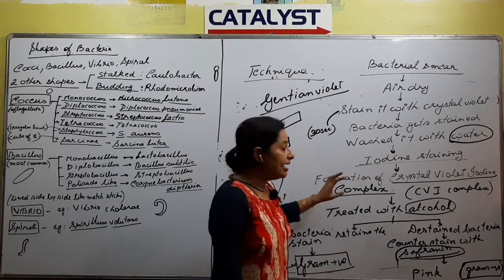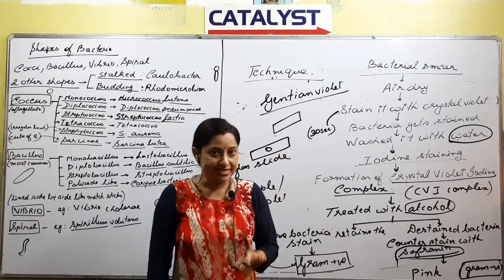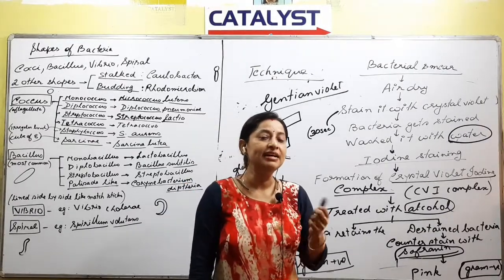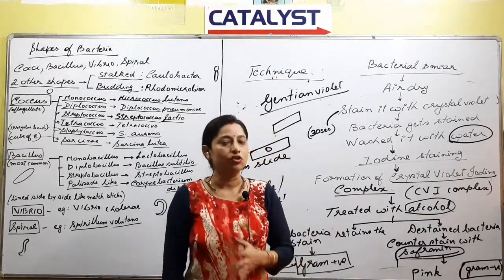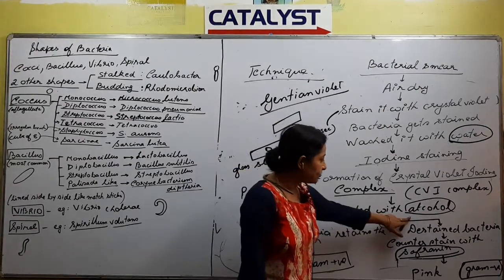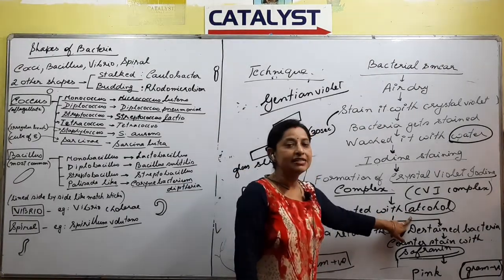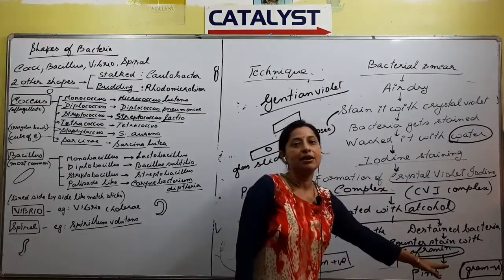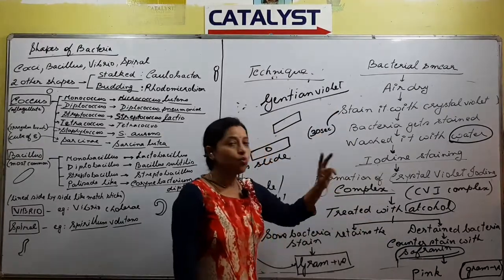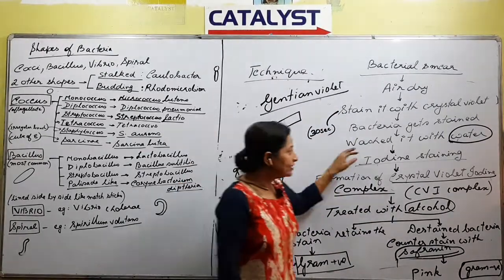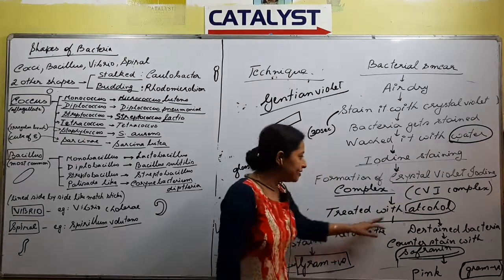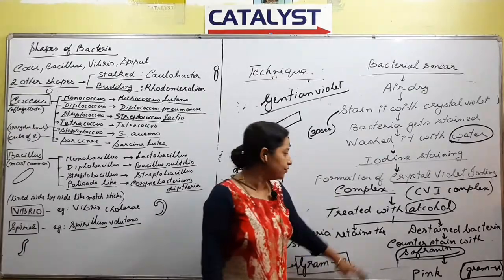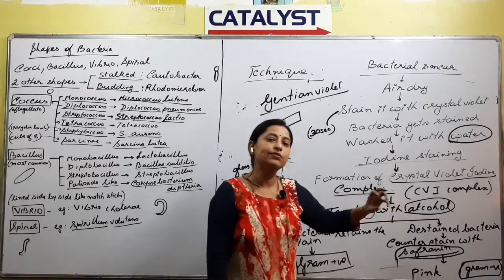As far as retaining the color is concerned, at which step is it decided whether the bacteria will take in the color or not? The answer would be: once the bacteria are washed with alcohol, then we decide gram positive or gram negative. In this process washing has been done twice, once with water and second with alcohol. So who decides gram positive or gram negative? The step of washing it with alcohol is the point. Understood?